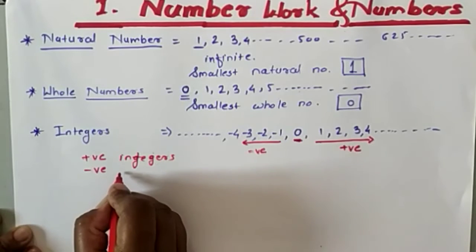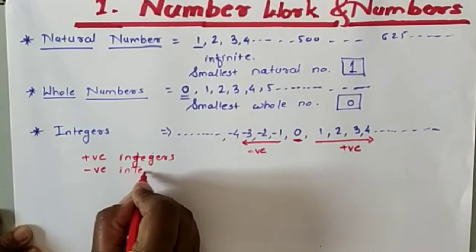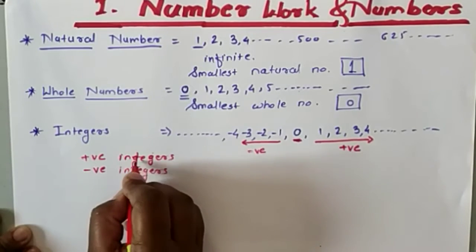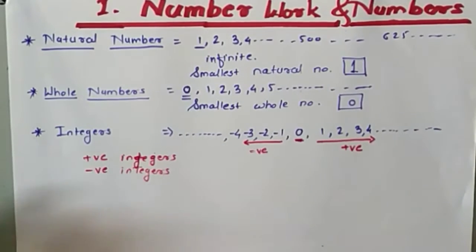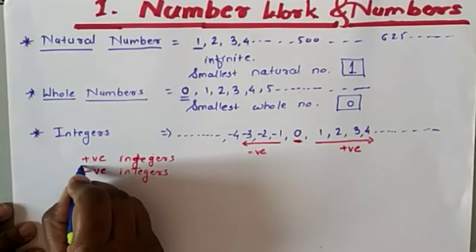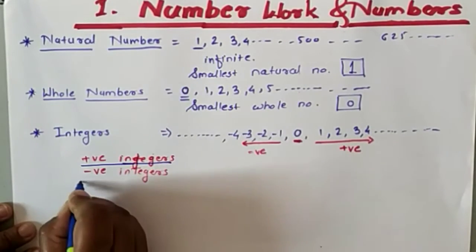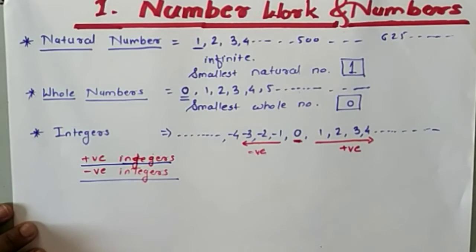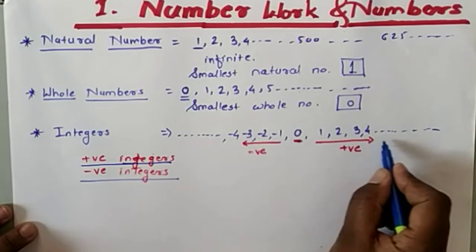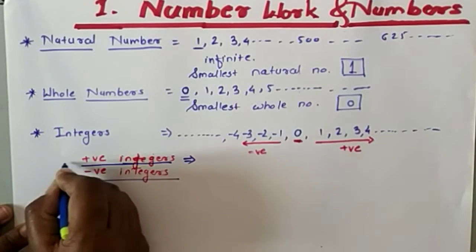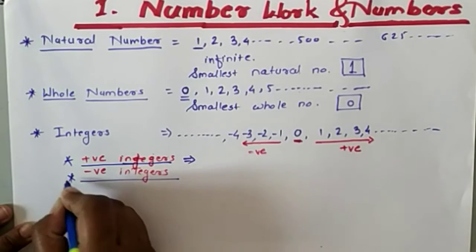Positive integers and here negative integers. Okay, so see here. Now what are positive integers, and what are negative integers? If you look here, you will notice that some numbers are positive. Okay, so these numbers are positive.